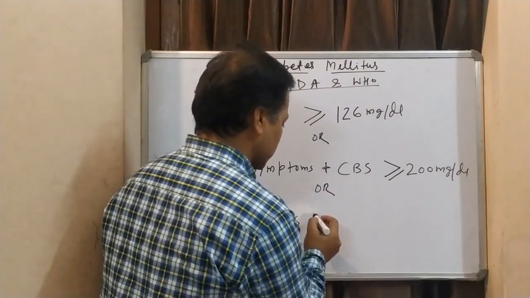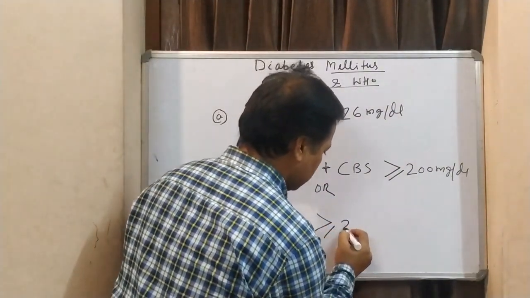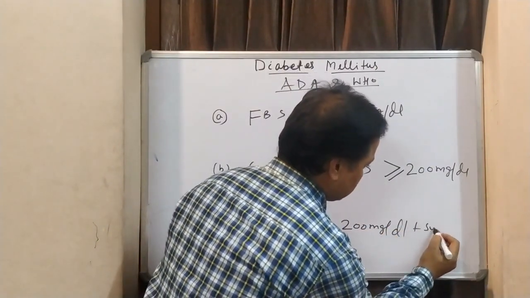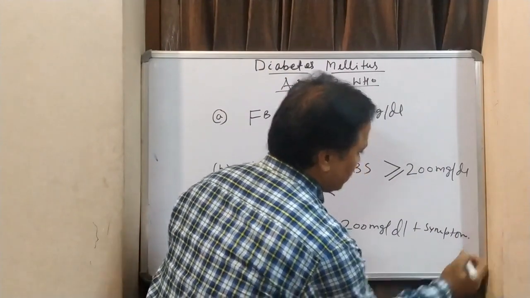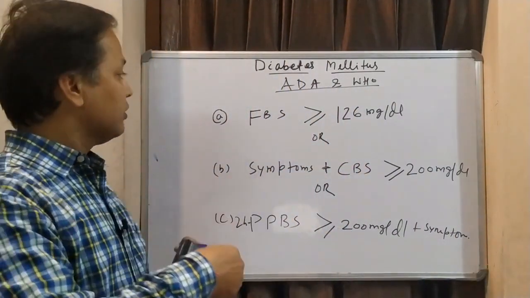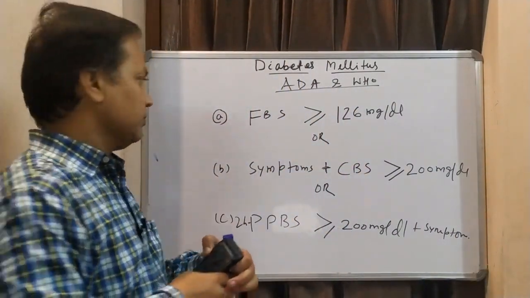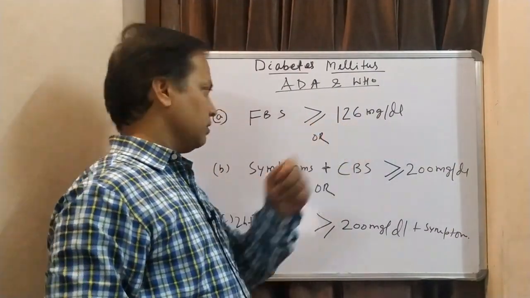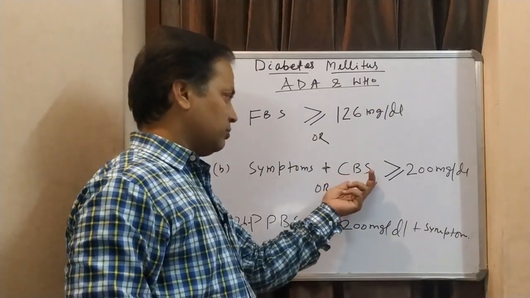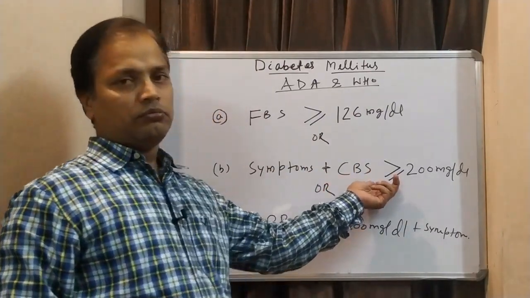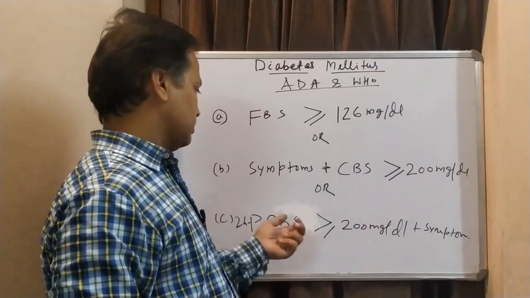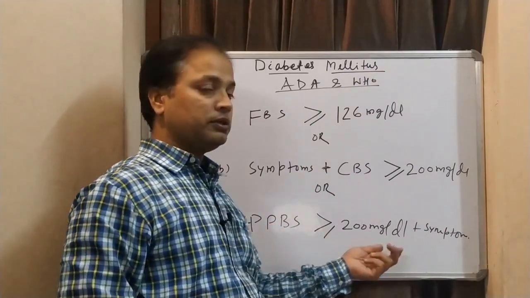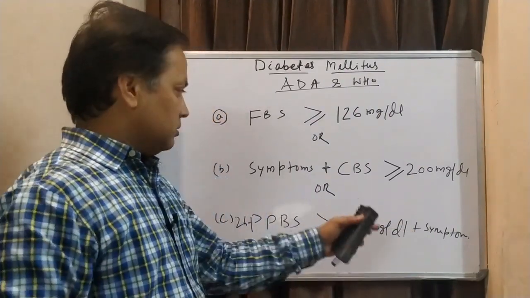That postprandial blood sugar will be equal to or more than 200 mg per dl plus symptoms. So if any person falls in any one of these categories, either fasting blood sugar equal to or more than 126 mg per dl, or casual blood sugar equal to or more than 200 mg per dl along with symptoms, or 2 hour postprandial blood sugar more than or equal to 200 mg per dl plus symptoms, he is diabetic.